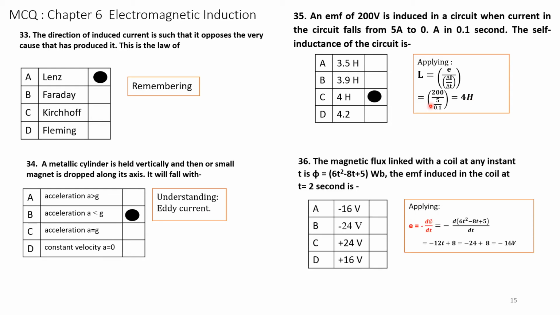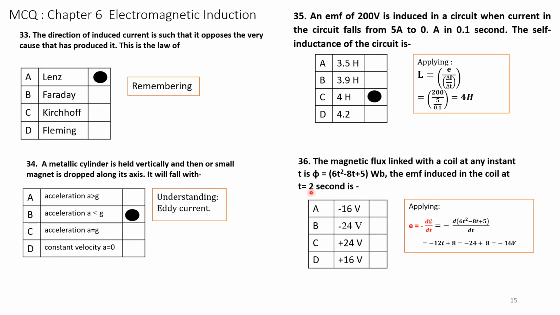Next question. The magnetic flux linked with a coil at any instant t is given by the equation phi is equal to 6t square minus 8t plus 5 Webers. So this equation of flux is given. We have to find the EMF induced in the coil at t equals 2 seconds. Okay, so we have to find that.